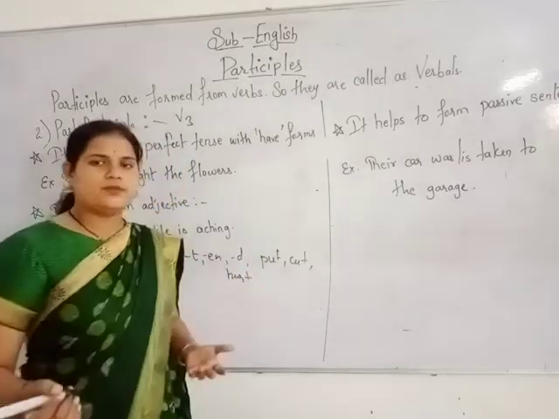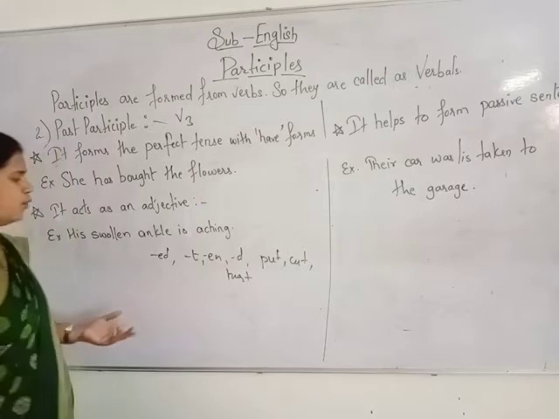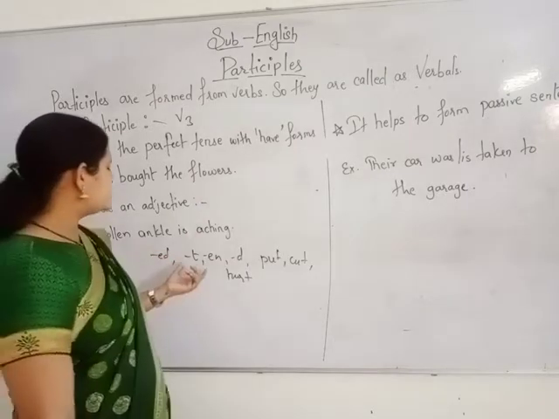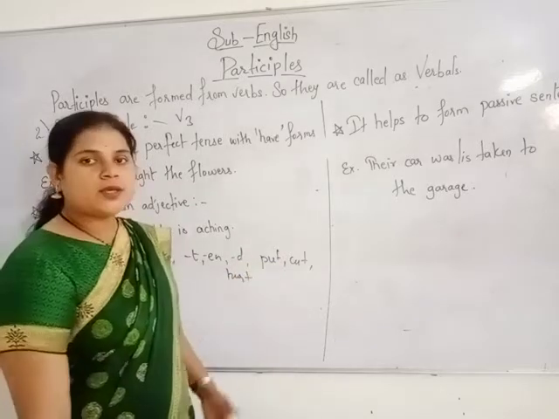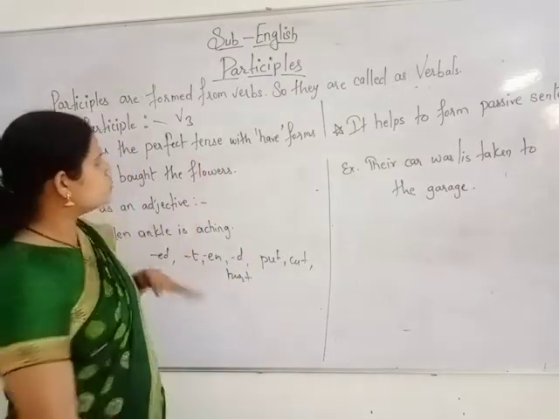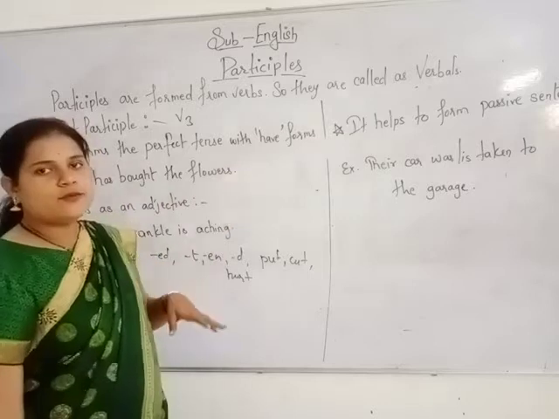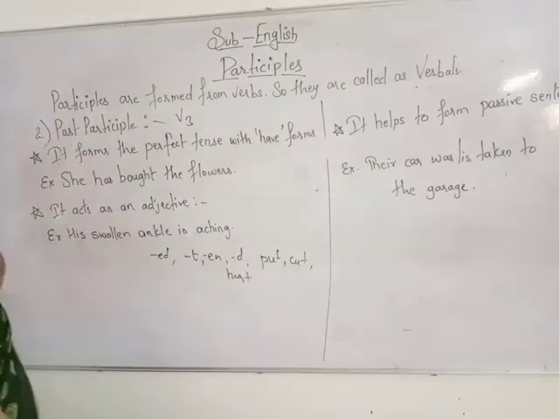There are plenty of verbs that cannot change their form, and most of the irregular verbs, where t, en, d or ed can be used.